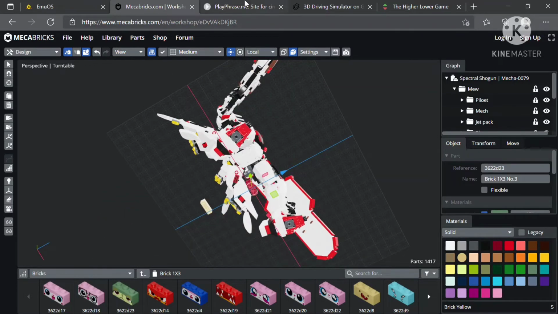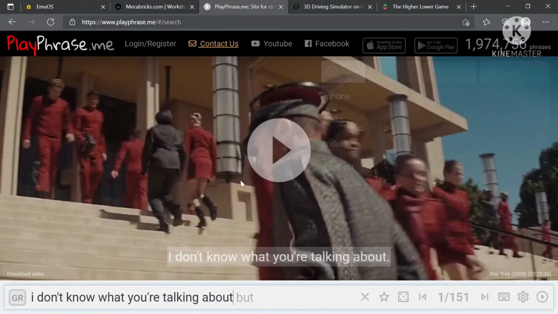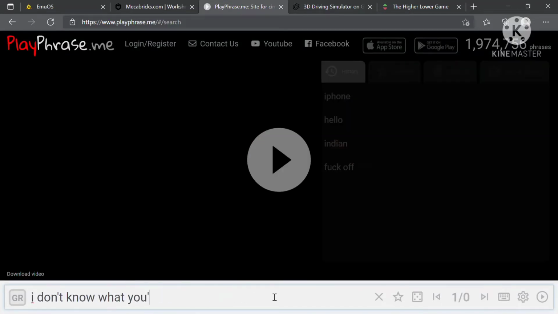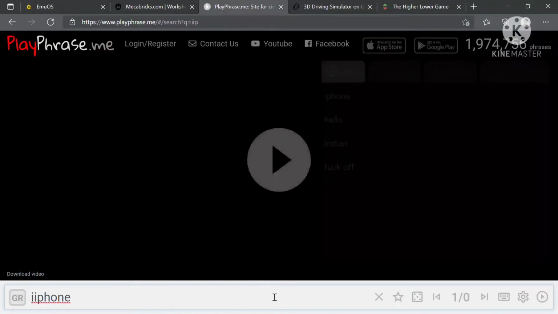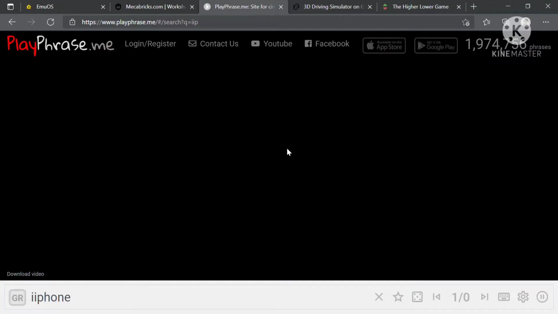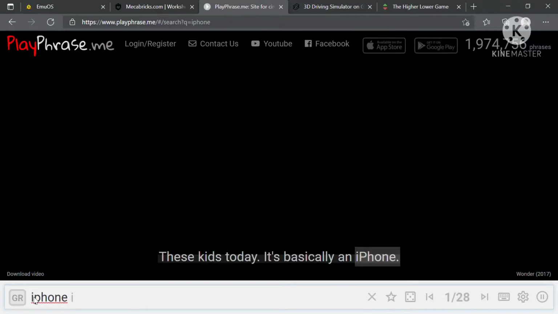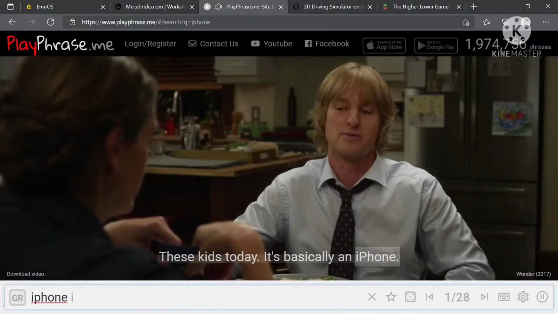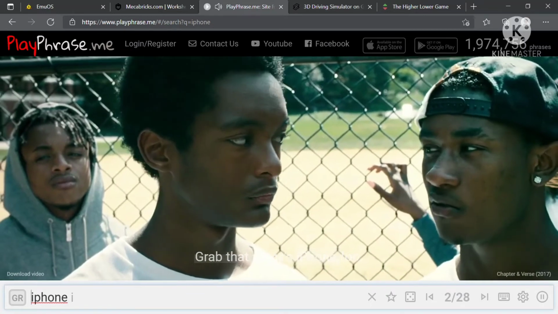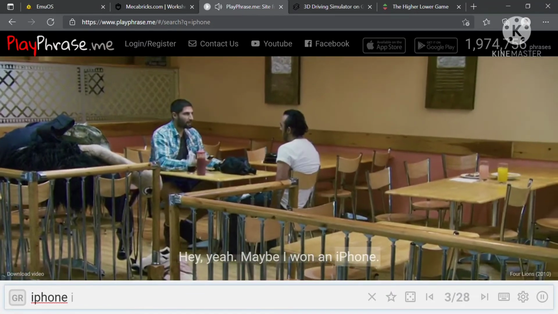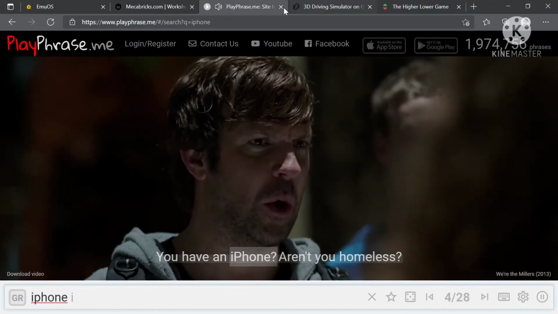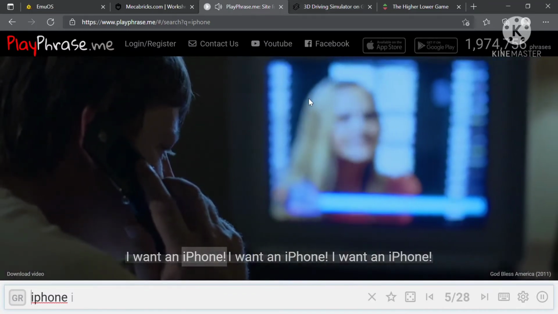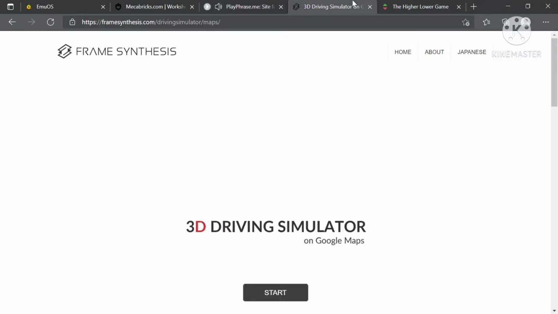So let's head toward the next website by the name of playface.me. Here we can actually type a phrase and find movie clips where this phrase was said. For example, I'm gonna type iPhone. Okay, so just a minute. Why is it not loading? Oh, I have to remove one eye. As you can see, all the scenes of movies where the word was used. You can actually write. It's really good. And after that, when it's finished, yeah.